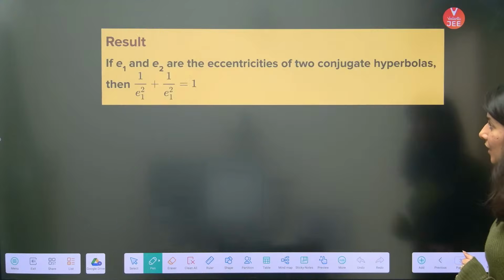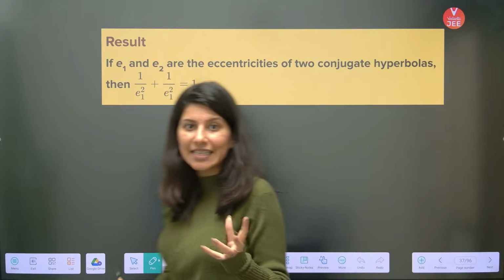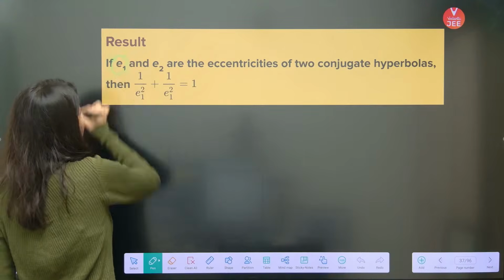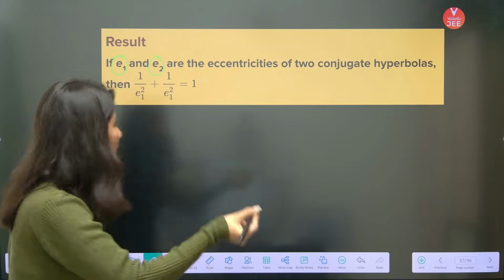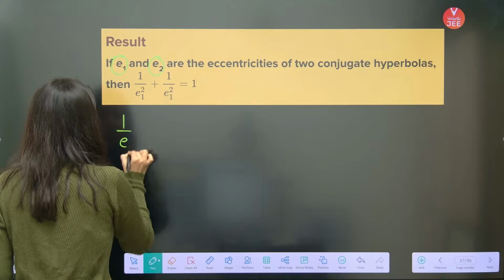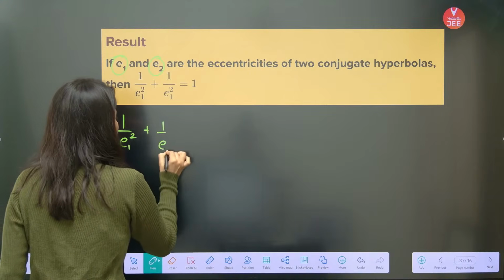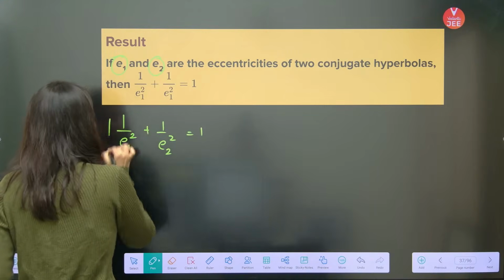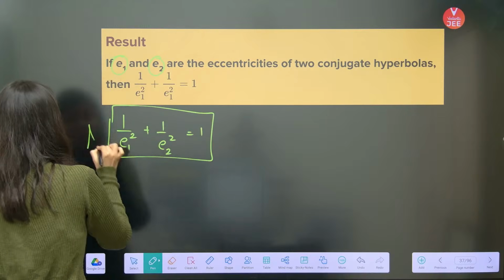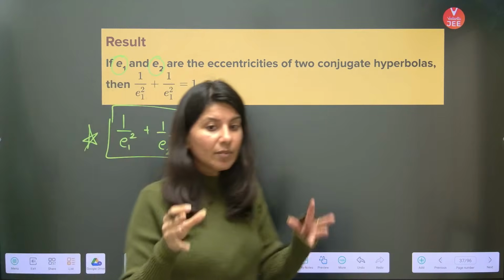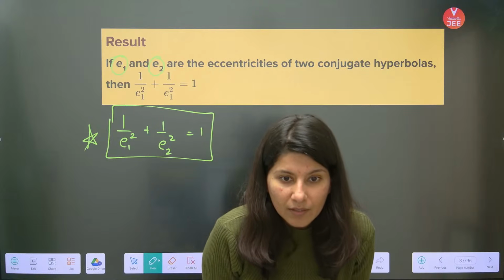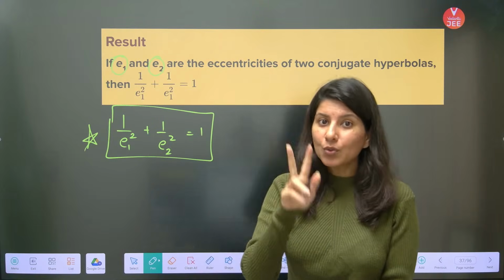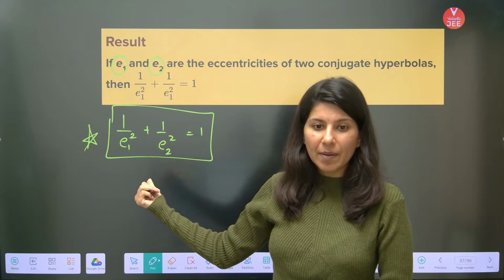Now in conjugate hyperbola, if E1 is the eccentricity of the first hyperbola, and E2 is the eccentricity of the conjugate of that hyperbola, the formula will be 1 upon E1 square plus 1 upon E2 square is going to be 1. This is the formula you should remember. So if at any time in JEE Main they give you two conjugate hyperbolas, remember this result.